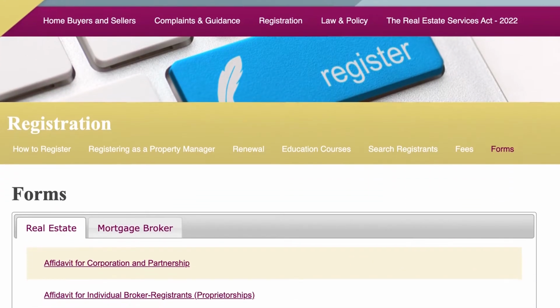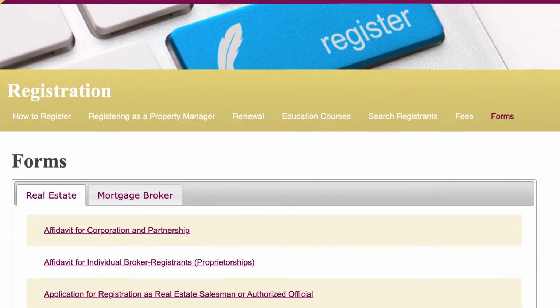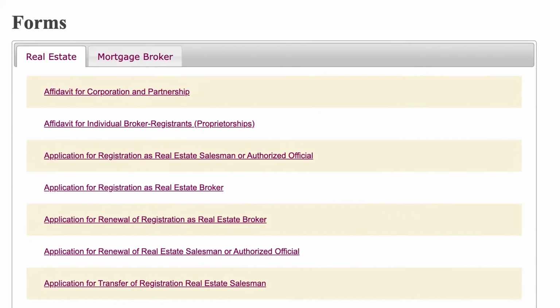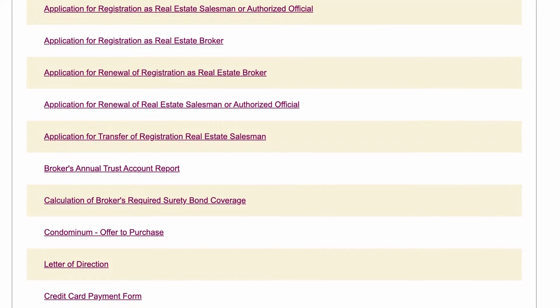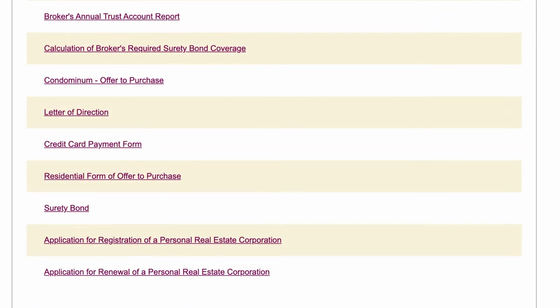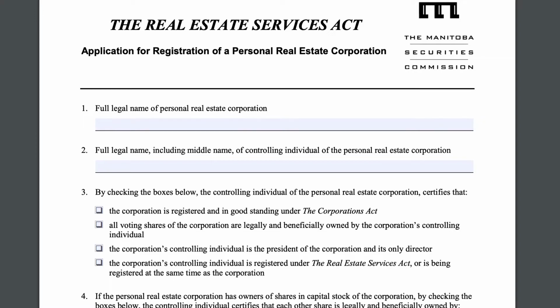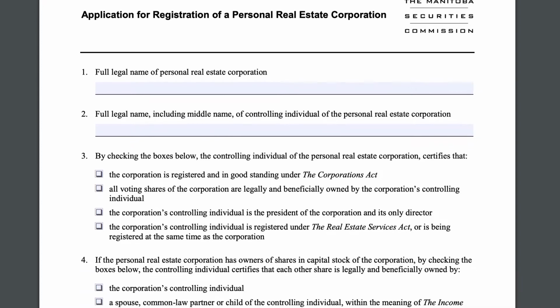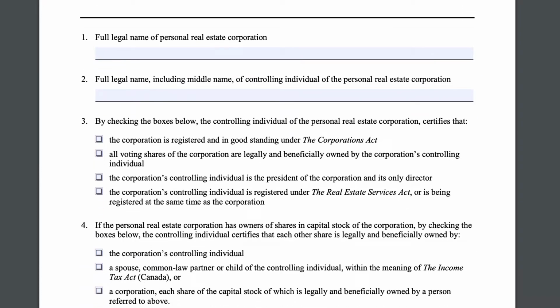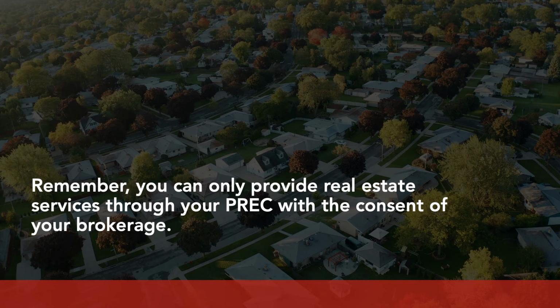The next step after receiving your certificate of incorporation is to apply for registration with the Manitoba Securities Commission. The relevant form is available for download from the MSC's website, and a link is provided in the description below. Note that a physical copy of the application must be submitted for consideration, and that it must be signed by you and your broker. Remember, you can only provide real estate services through your PREC with the consent of your brokerage.